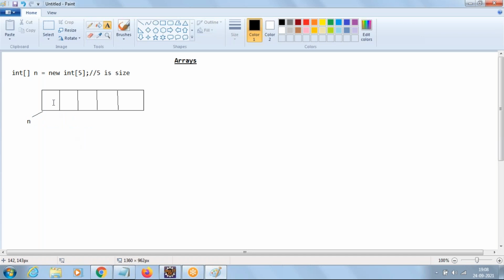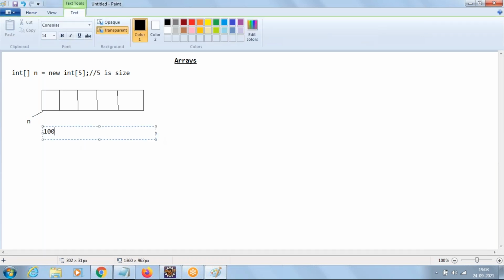Now, let us suppose the first element address is 100. I'm assuming the first element address is 100. Then can you guess what will be the address of the next element? 101. Not 101. No, after 8.